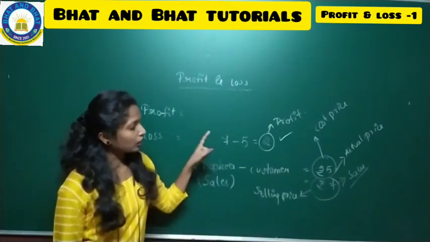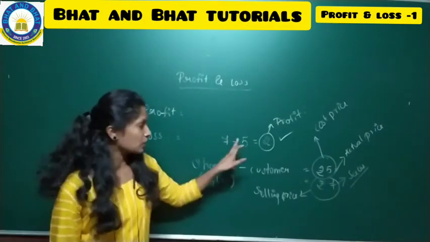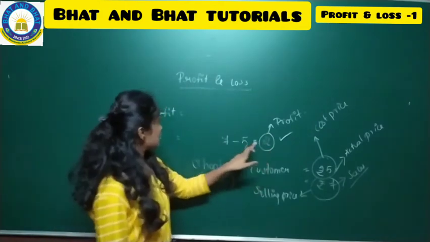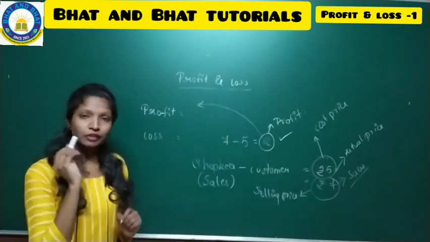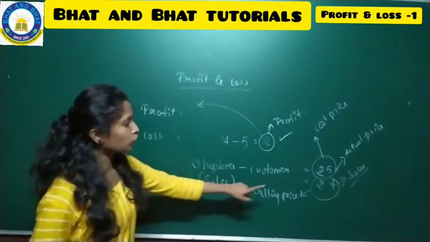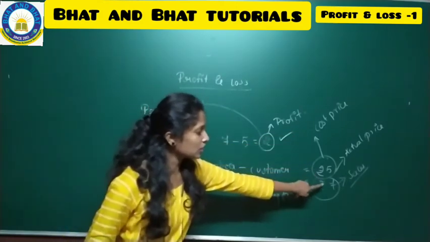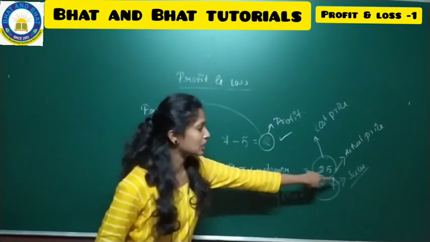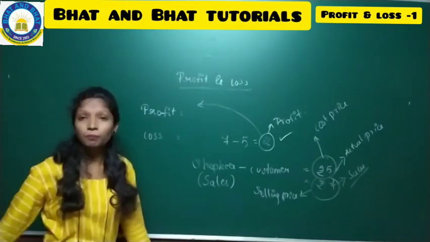But when a shopkeeper is selling the chalk for 7 rupees, he has got the profit of 2 rupees. And this is what we are going to call profit. If the price of any product or any article is more than the actual price or more than the cost price, so here see it is more than the cost price, right? 7 rupees is the selling price. Where selling price is more than the cost price, then we are going to call that a profit.